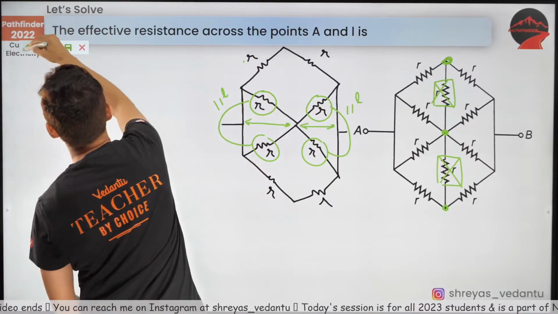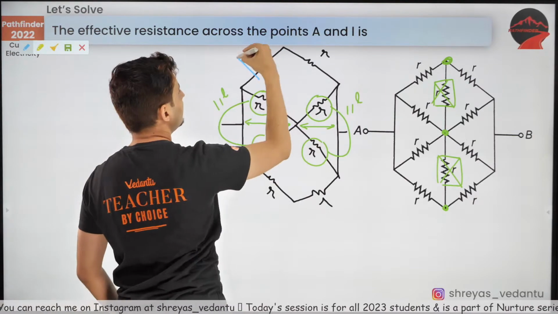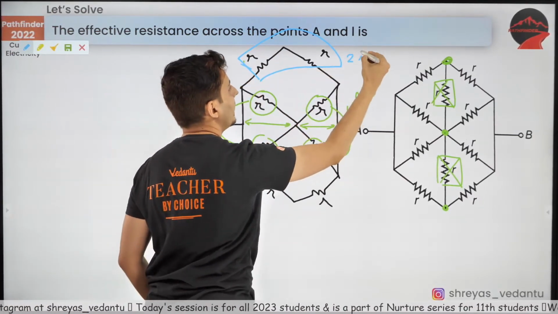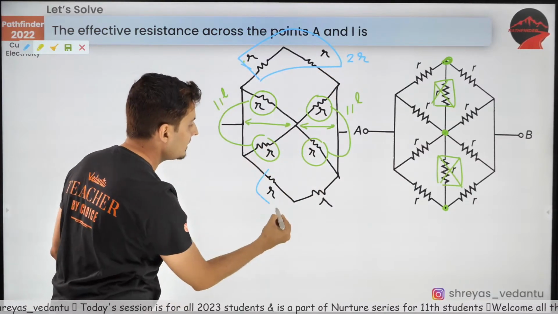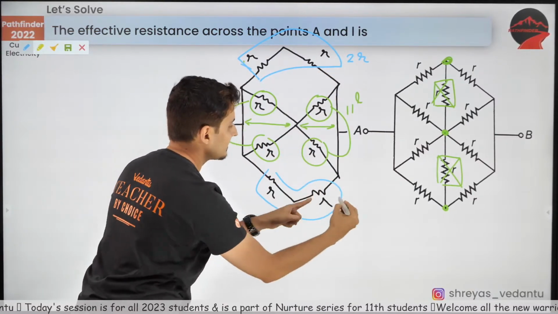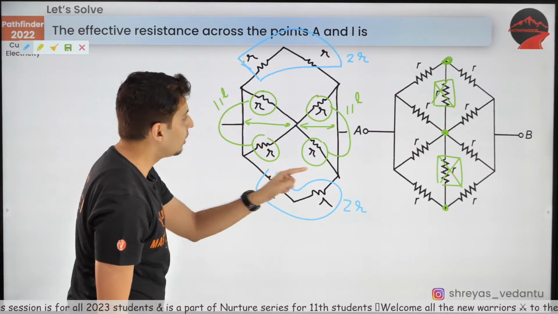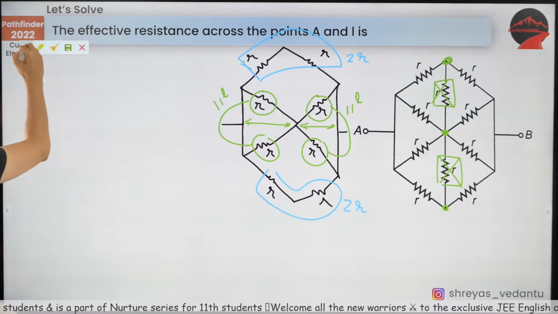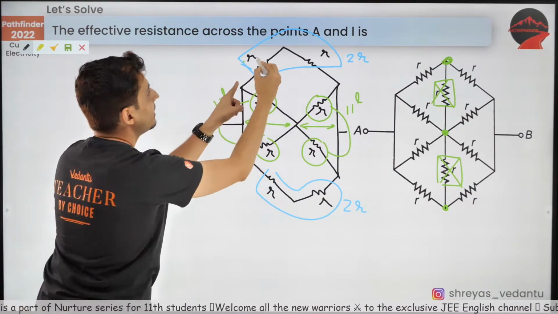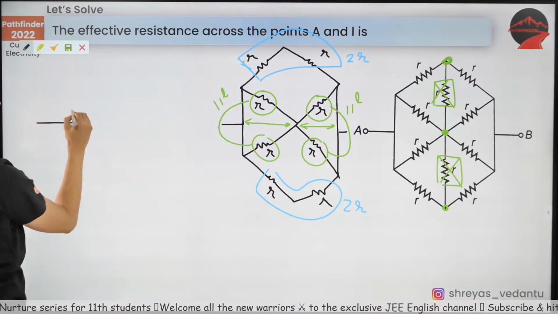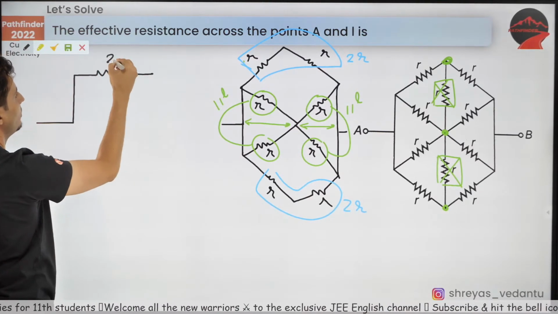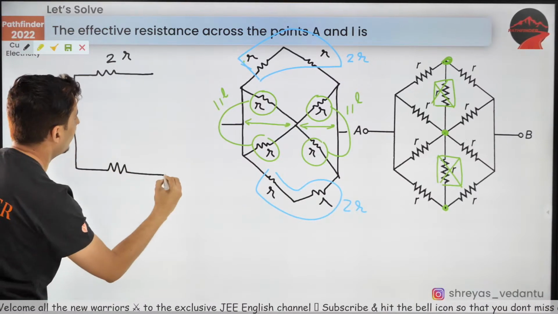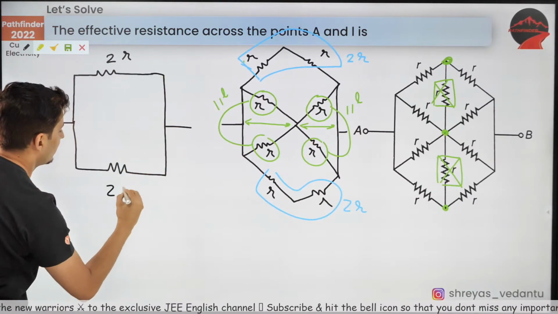Similarly, I hope you can also see these two resistors are in series. So it will be 2R on the top, and these two resistors are also in series. So that's 2R at the bottom. So 2R and 2R. Now let's try and solve the question, guys, and see what it looks like. R and R, 2R from the top. So I'm going to put a 2R on the top, and over here a 2R below.